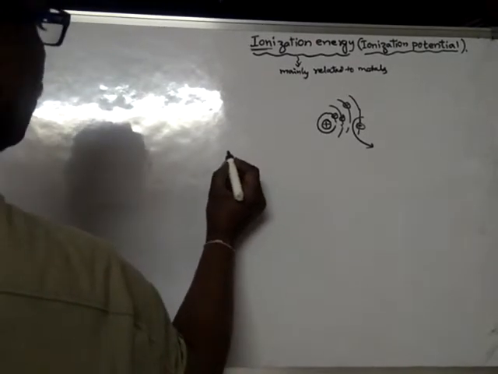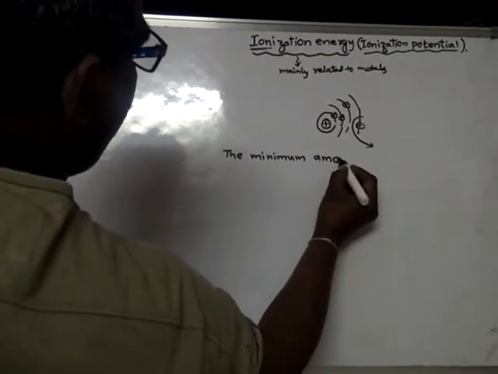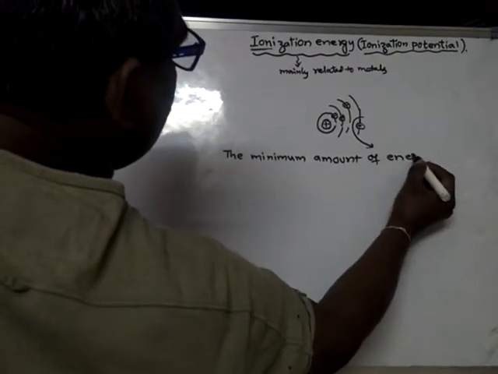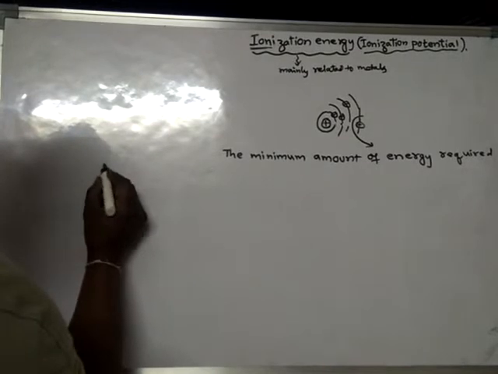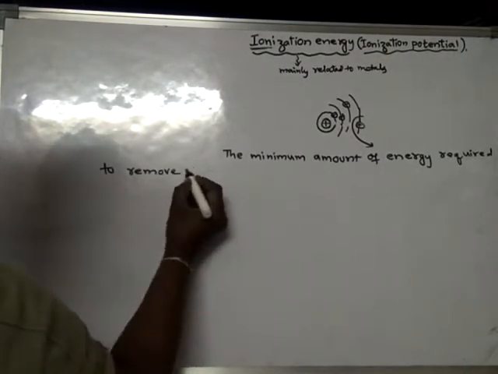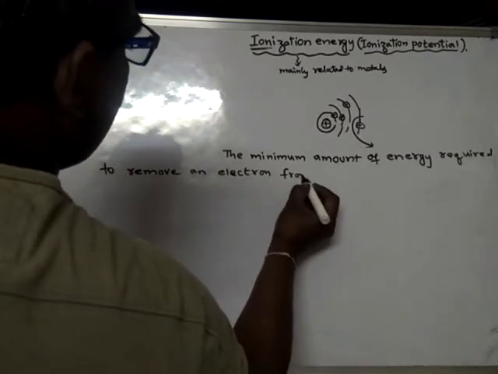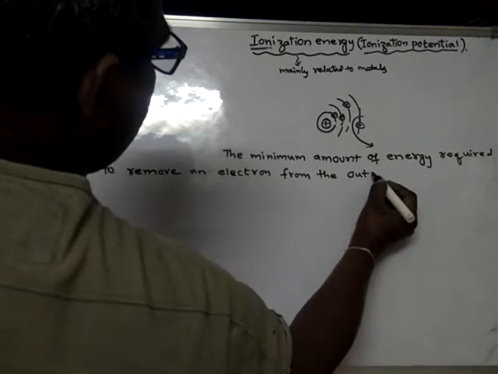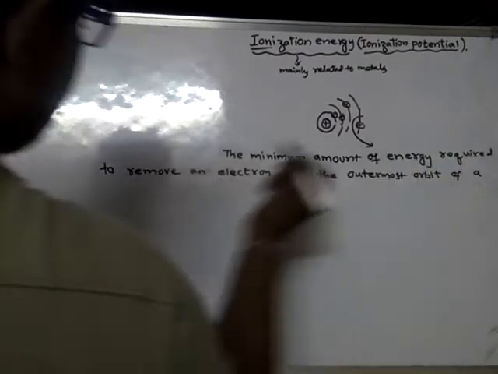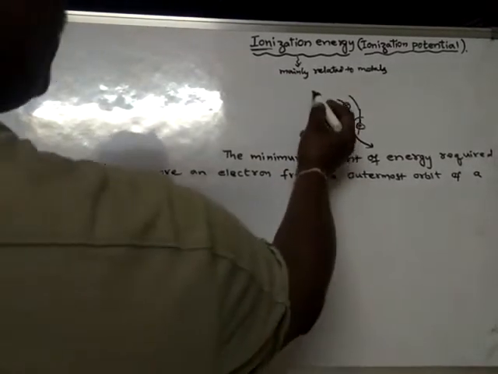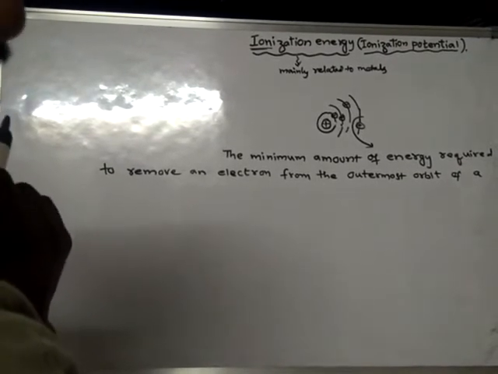So here, the minimum amount of energy required to remove an electron from the outermost orbit of an atom. Here this is an atom, so we can remove electrons only from an isolated atom, that means an individual, separate atom.